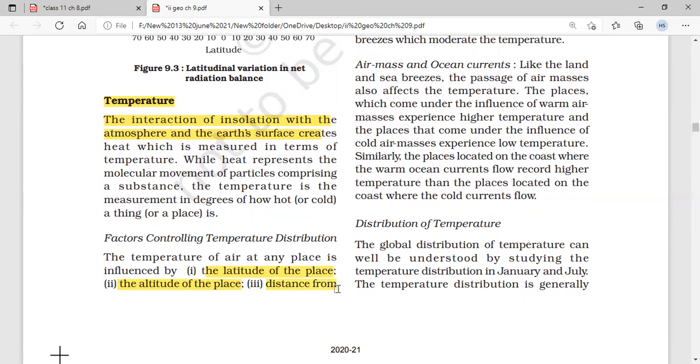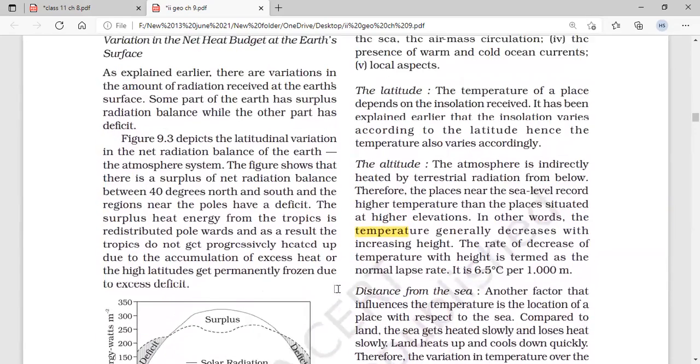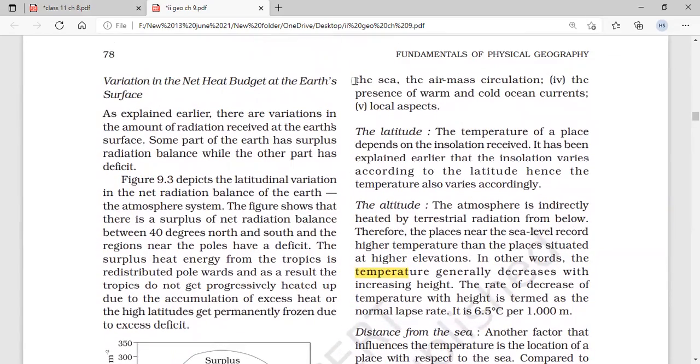Distance from the sea. That also makes the temperature conditions different. The areas which are near the sea have less temperature, have moderate climate conditions, and the areas which are far from the sea have extreme climate conditions. Near the sea it is Mumbai, and far from the sea it is Delhi. These are the best examples.